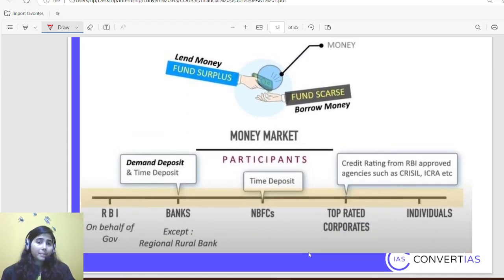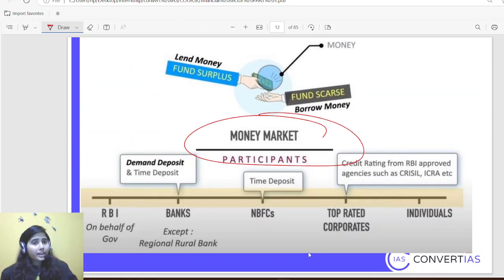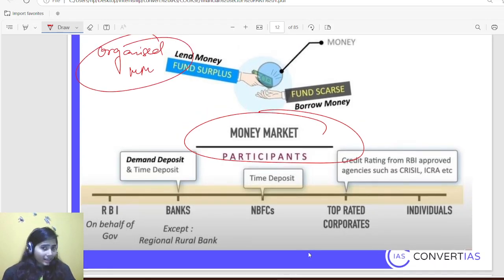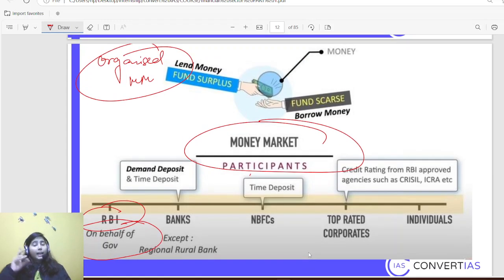Then come money market participants. Now we are coming to the organized money market. In the organized money market, there are different participants as well. First one is RBI on behalf of government. See, as per the FRBM Act, RBI itself is not allowed to sell and buy government securities on behalf of itself, to regulate all things.